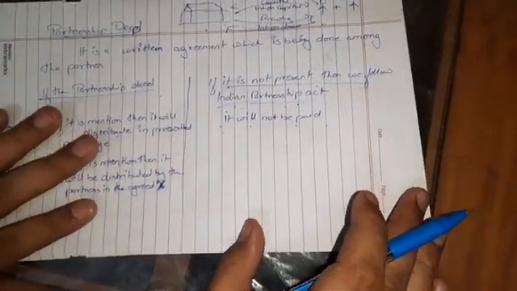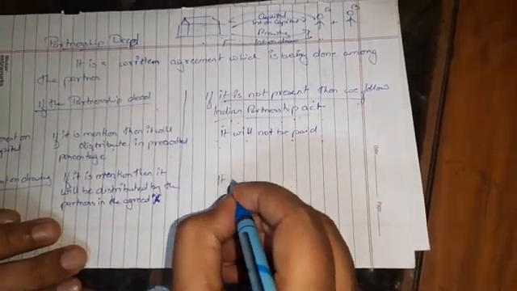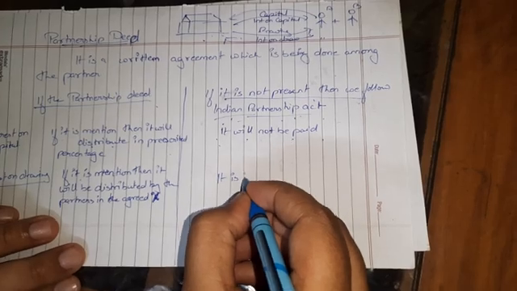And if it is not written in the partnership deed, or if there is no partnership deed, then according to the Indian Partnership Act, it is not allowed.